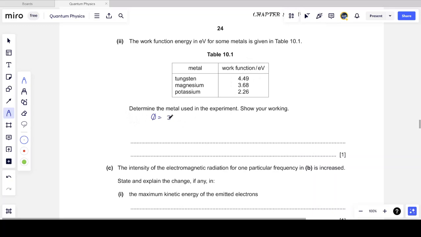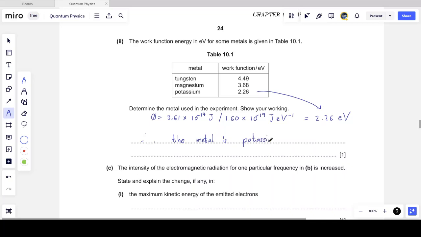So we can take our work function, 3.61 times 10 to the minus 19 joules, and convert it to electron volts. That is divided by 1.6 times 10 to the minus 19 joules per electron volt. And this gives us 2.26 electron volts. So that's the work function of our metal, which we can see aligns to potassium. And so my conclusion will be, therefore, the metal that is used in the experiment is potassium.